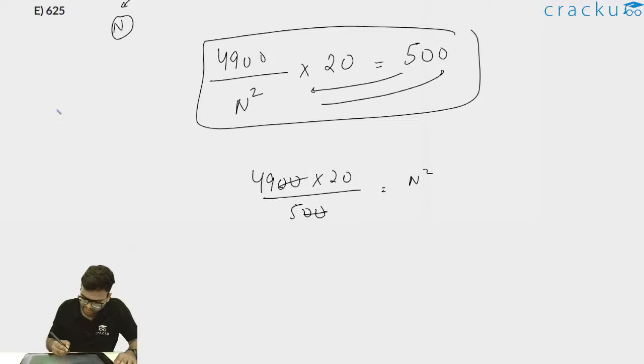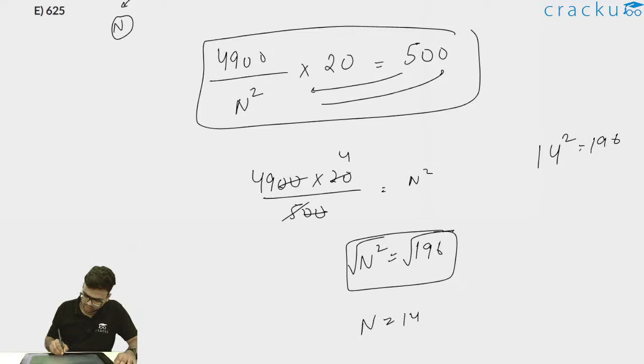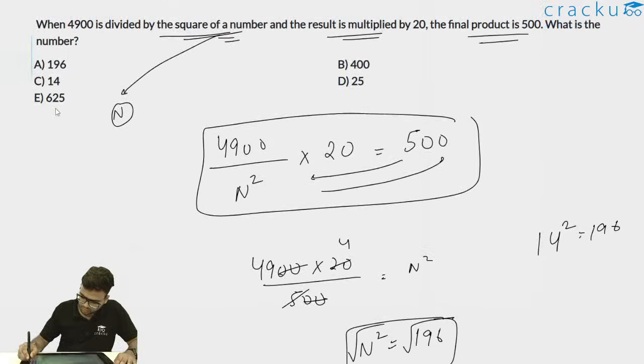The 0 gets cancelled and 20 goes by 5, 4 times. So n square I can write as 49 into 4, or n square is equal to 196. Now you should know that 14 square is 196. So if I take under root both sides, n will come out to be 14, and thus what we have to find out, what is the number? We have to find the value of n, and the value of n is 14, which is option C. I hope this was clear to all of you, and let me move to the next question now.